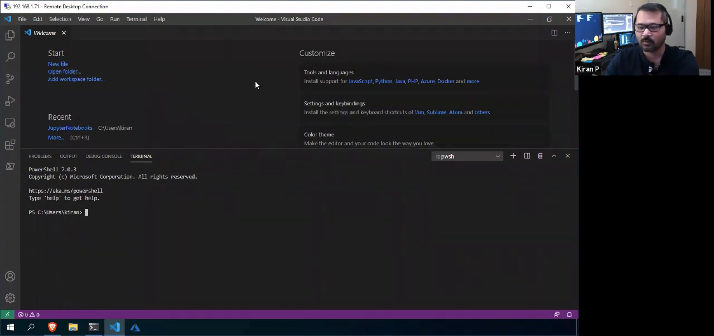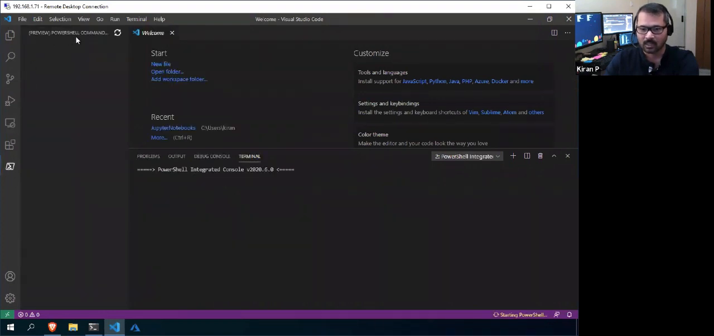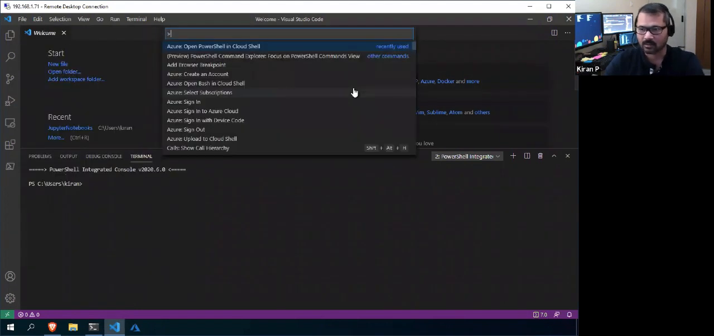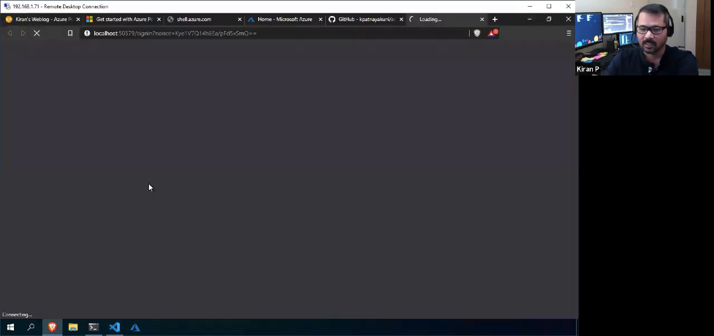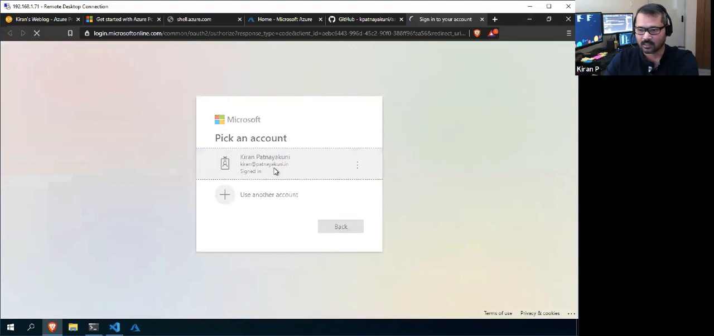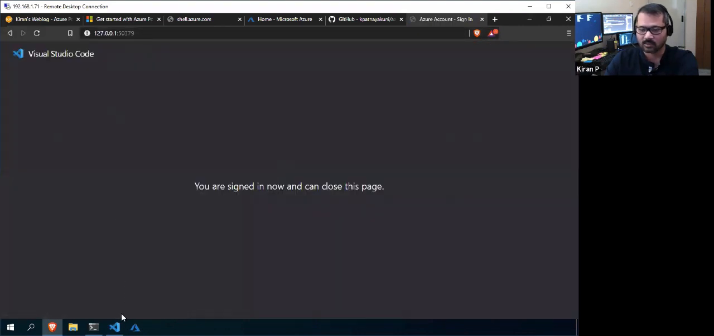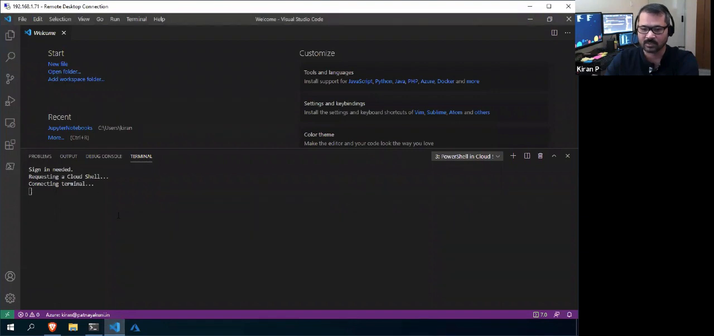Now if I want to open the Cloud Shell in the terminal, you can open the command palette and type Azure. It's recently used, so it is there. Otherwise, you can search for Cloud Shell and it will be listed here. You can open it, and then it will ask you to log in. Since I've already logged in, it can take me in now. So now it is connecting to the Azure Cloud Shell.